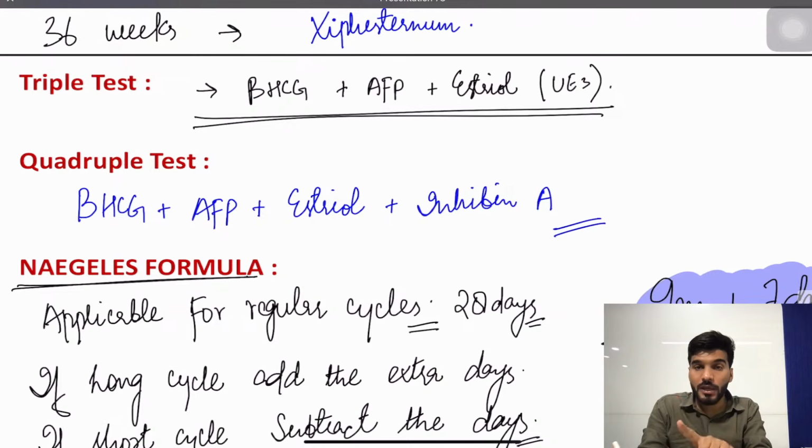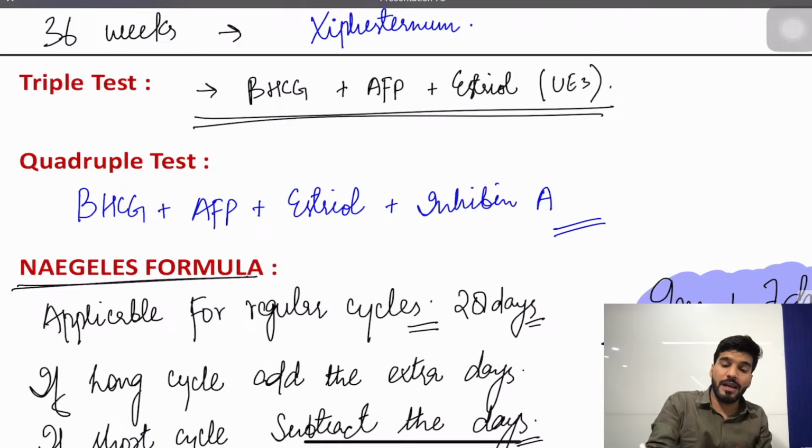UE2 can be written, so make sure it is free. Triol, okay, not diol. In the quadruple test, you add inhibin A, not inhibin B. These are the two catch points, the questions that they can ask.